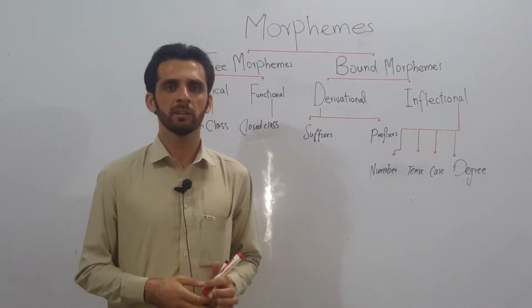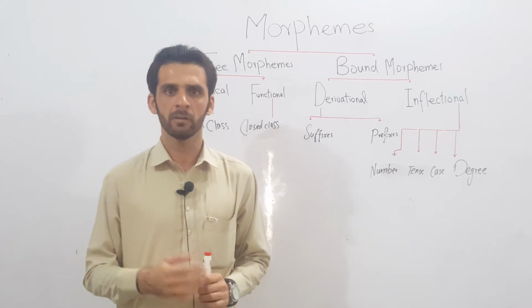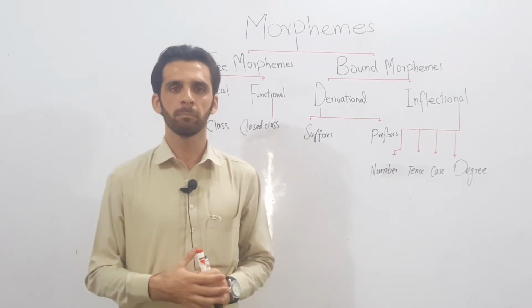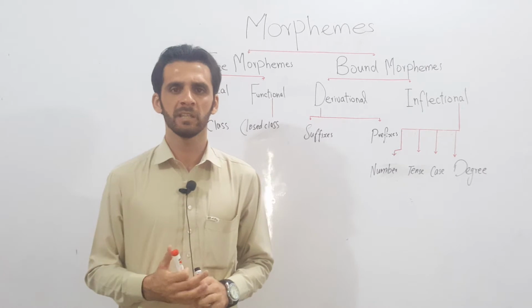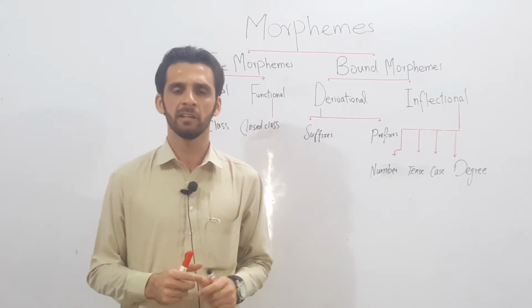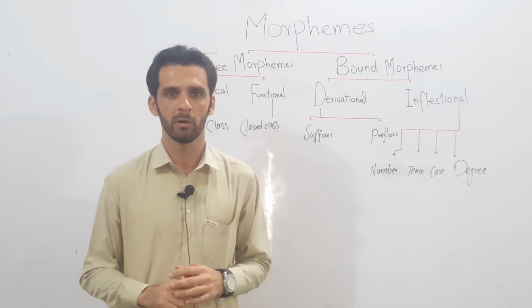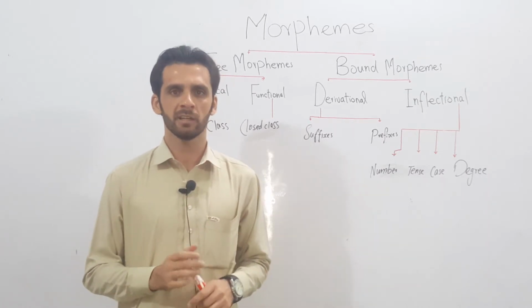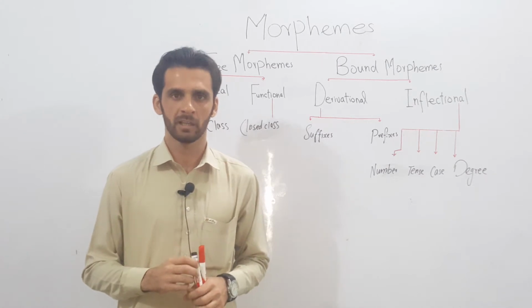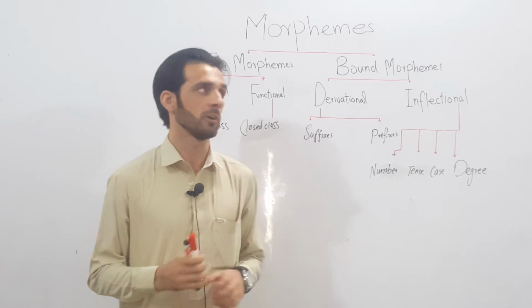Morphemes are the units of language which can't be divided further and which either carry meanings or change the meaning of other words. If they carry meanings themselves, they are free morphemes, and if they change the meaning of other morphemes, they are bound morphemes. Free morphemes can stand alone while bound morphemes cannot stand alone, rather they are used with free morphemes.